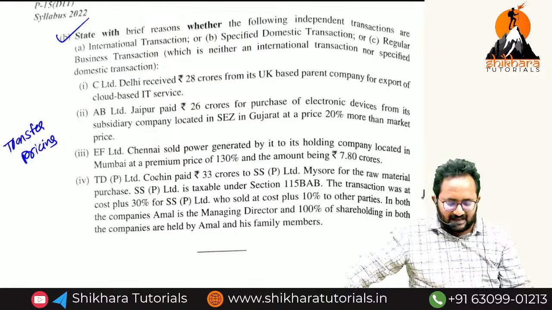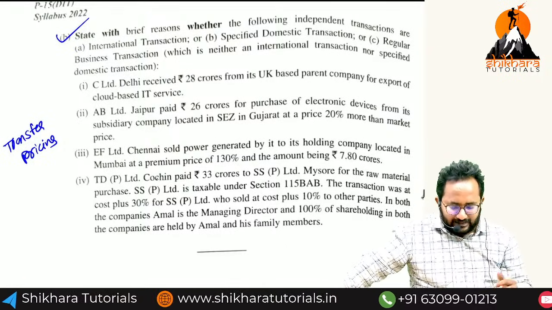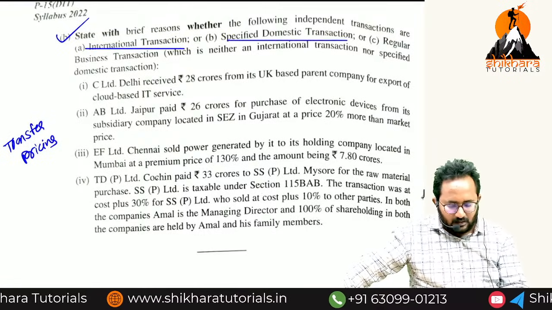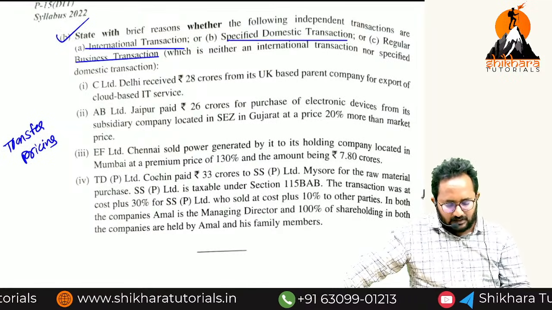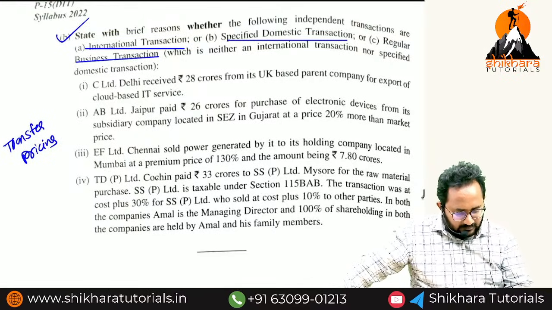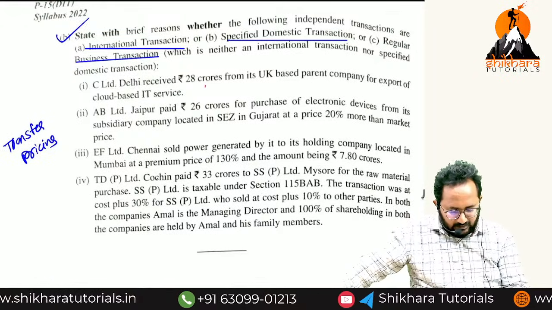Last question, again they have given transfer pricing. Simply they ask in the question whether the following transactions are international transaction, specified domestic transaction, regular business transaction or neither. That is nothing but 3 types they asked. Many are asking, I will check it out. First one is international transaction.